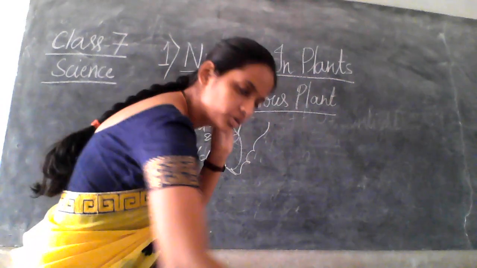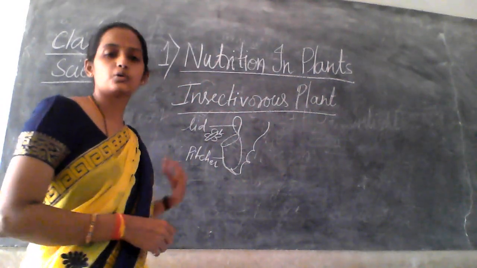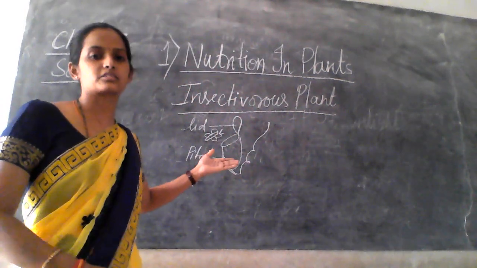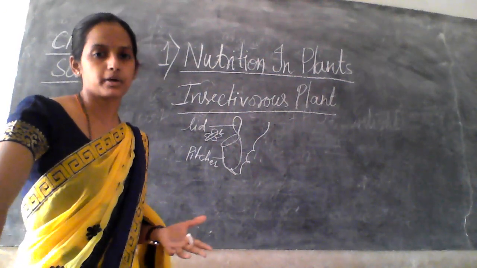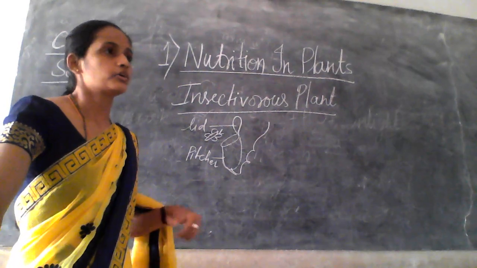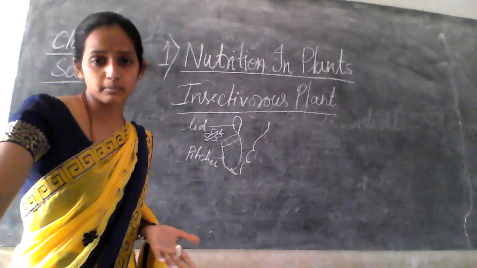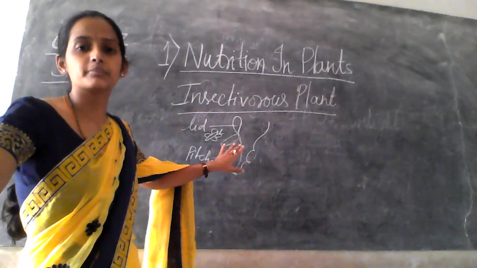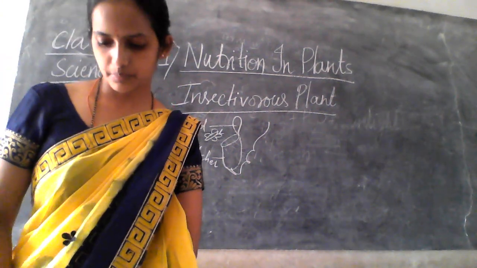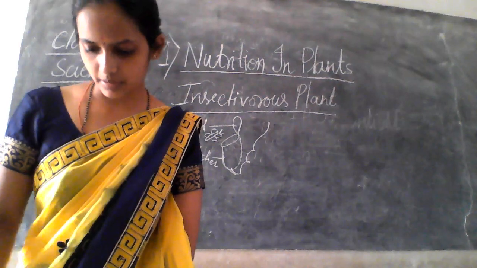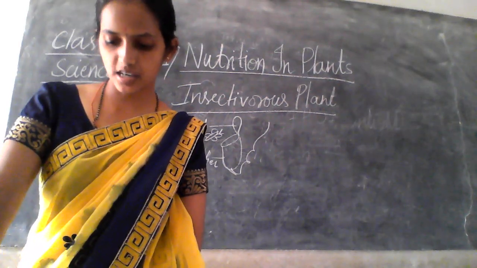So they capture the insect as food. They prepare the food, but to fulfill other requirements, they also eat the insects. Okay. So this was the pitcher plant showing lid and pitcher. Pitcher is a pot-like structure.